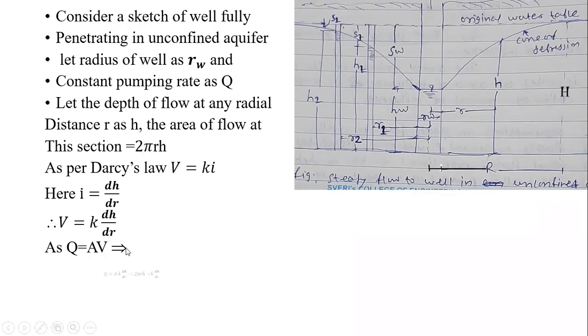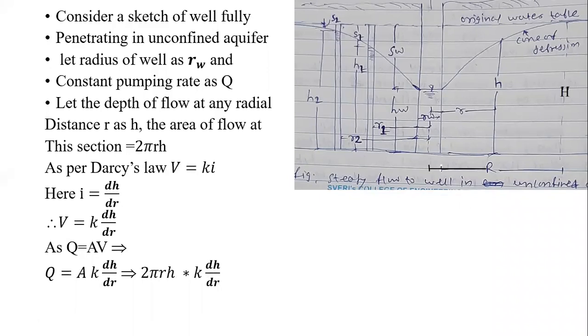So Q is equal to A into velocity. Firstly I put V as K into dh by dr, and now A as 2 pi rh. So the equation becomes Q is equal to 2 pi rh, that is the area, into the velocity, K into dh by dr.